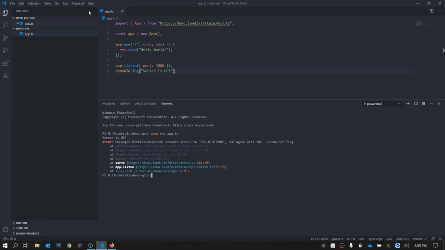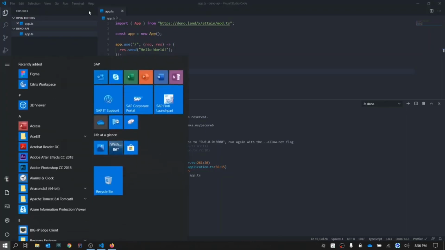In Node, it would have run. Why? Because Node does not require explicit permission to access anything. It implicitly takes for granted that the access has been provided by the user. But here we can block all the accesses and allow only the accesses that we require. Here it requires net. Similarly, if it required environment access or read and write to disk, we would have to give those required flags. For now, we'll run it with deno run --allow-net app.ts. Server is up. Yay.